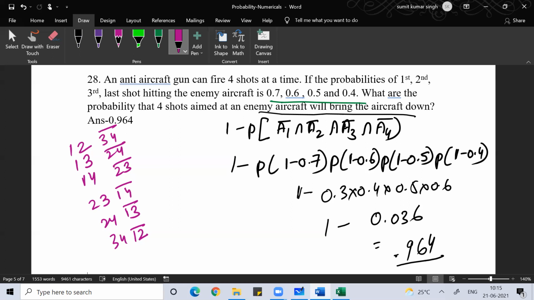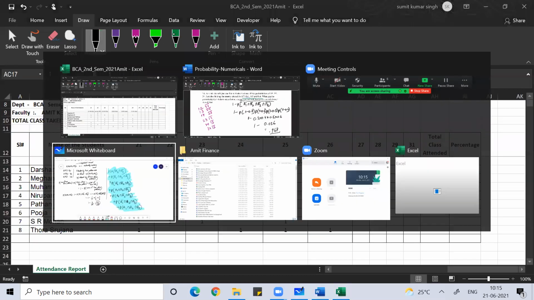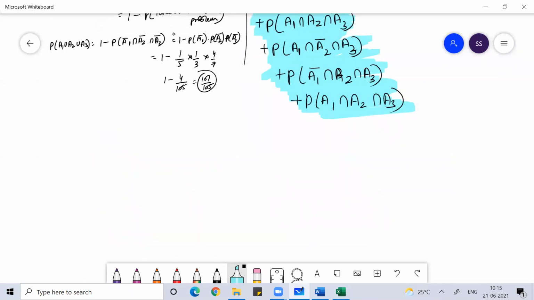The sum total of all the probabilities will be 1. If you spend time working it out, you will get that the sum total of all the probabilities is 1. So the probability that none of the shots hit the target, plus the probability that any one of the 4 shots hits the target, plus the probability that any 2 shots hit the target, plus the probability that any 3 shots hit the target, plus the probability that all 4 shots hit the target, the sum total of these probabilities will be equal to 1.